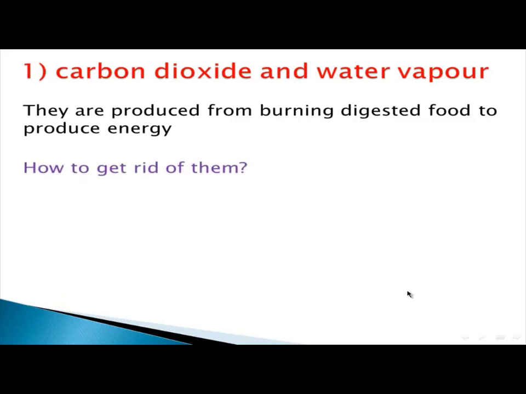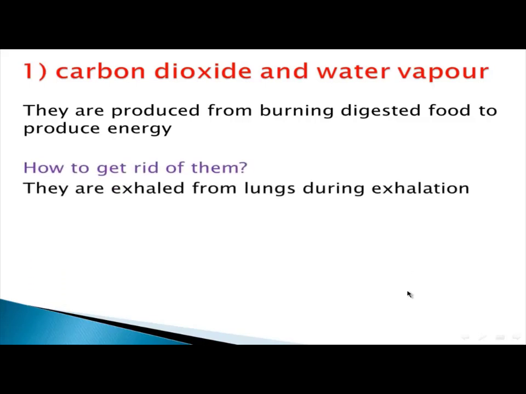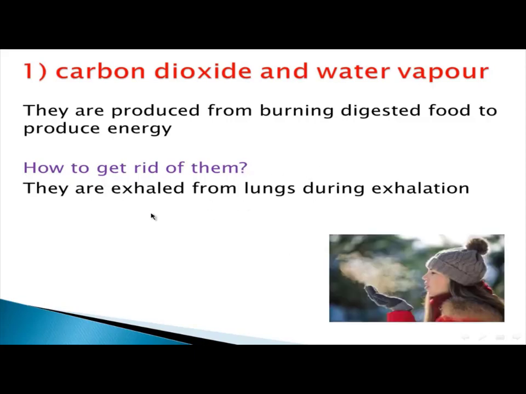Last year you studied the respiration process, which contains inhalation and exhalation. So carbon dioxide and water vapor will go outside your body through the two lungs during the exhalation process.